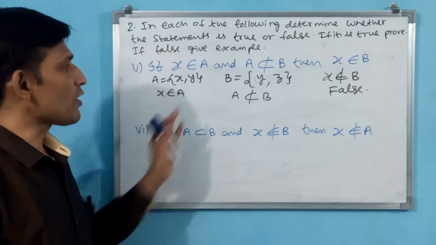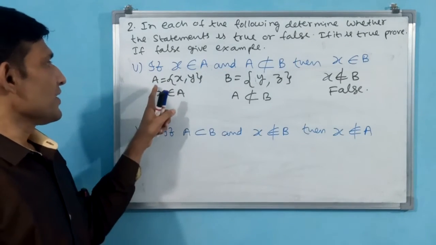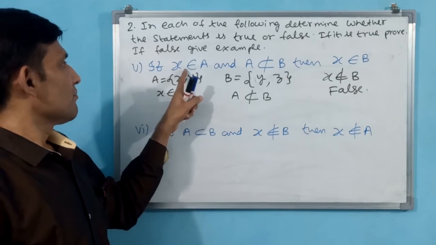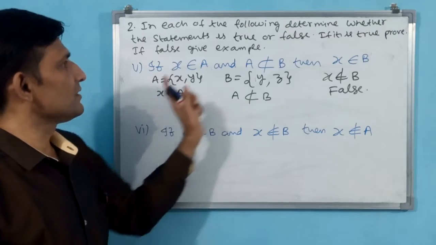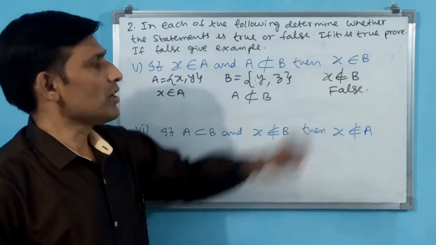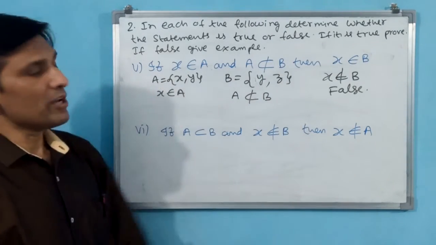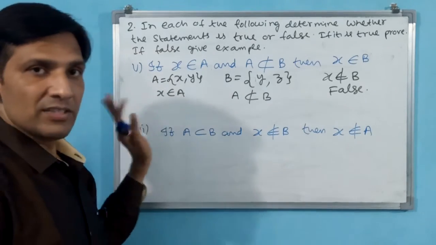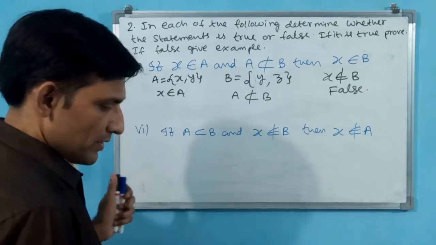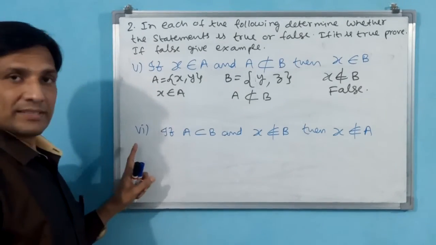Why are you making it false? See, X belongs to A and A is not a subset of B. That doesn't mean that X belongs to B. No, X may not belong to B also. In this way also the set will be there. That is why we have to see this. Okay, then we go for this sixth part.